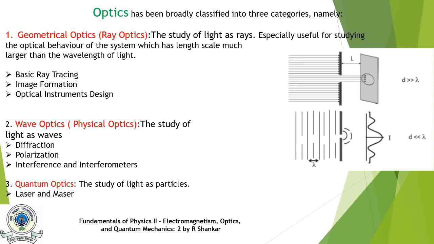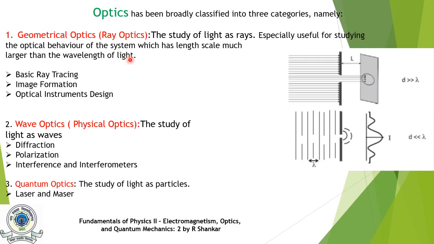So, based on approximation, optics has been broadly classified into three categories, namely geometrical optics or ray optics, wave optics or physical optics, and quantum optics. Geometrical optics or ray optics. This is the study of light as rays, especially useful for studying the optical behavior of the system which has a length scale much larger than the wavelength of light. What does this mean?